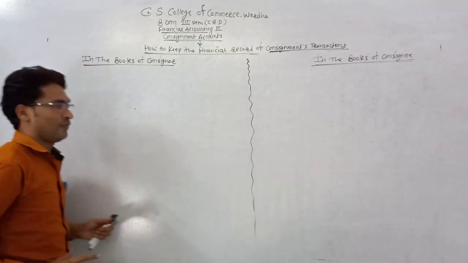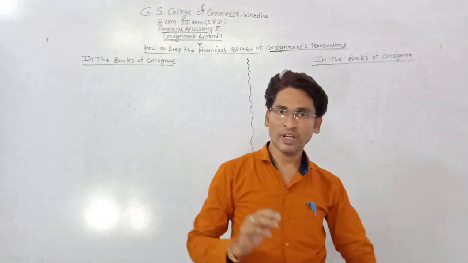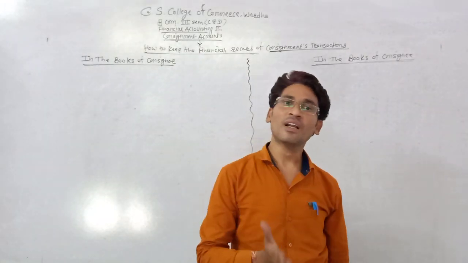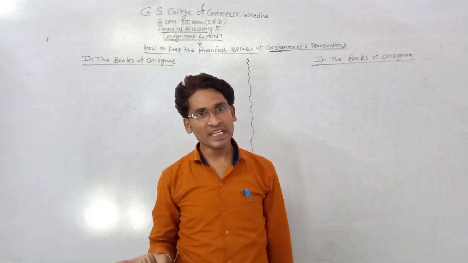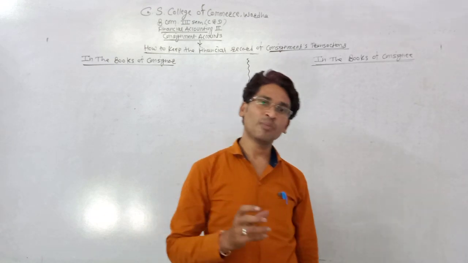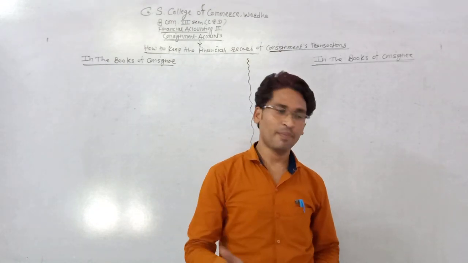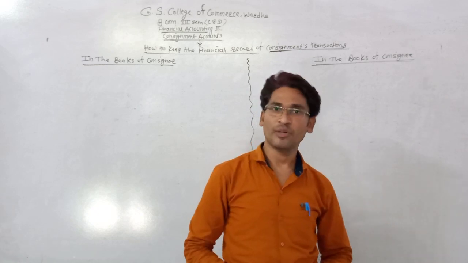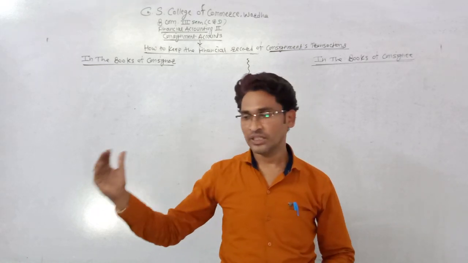Normally for keeping the financial record we need two main books: the journal book and the ledger book. In the journal book we pass journal entries, and in the ledger book we prepare the accounts. All accounts appear in the ledger book and all transactions are recorded in the journal book.